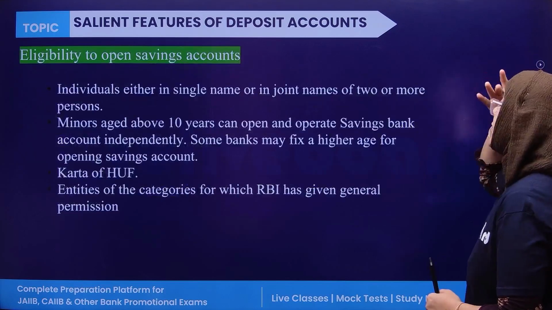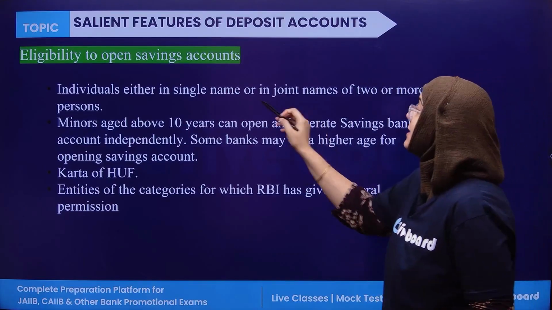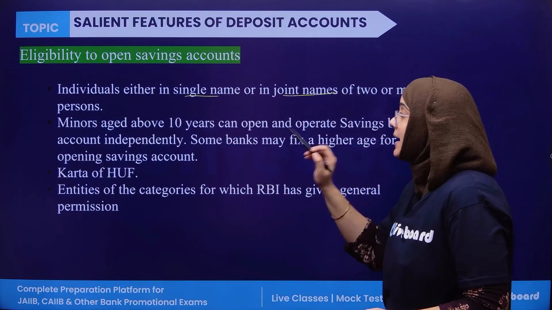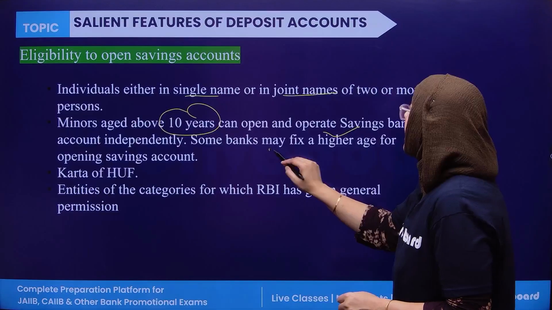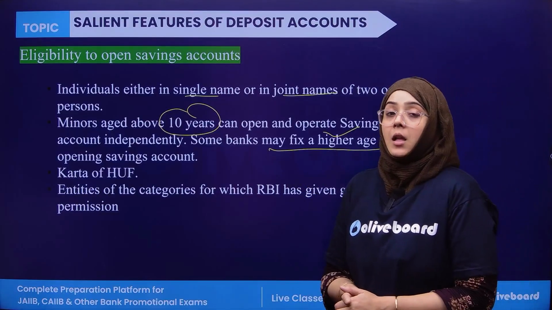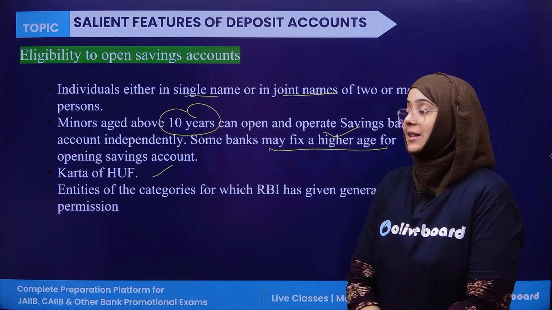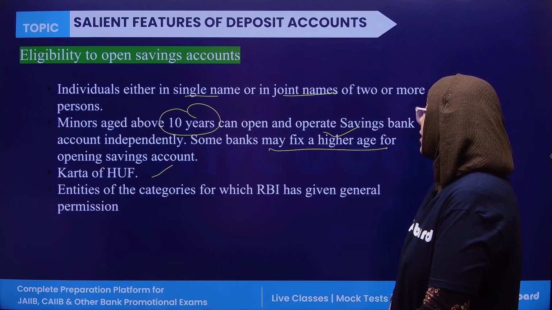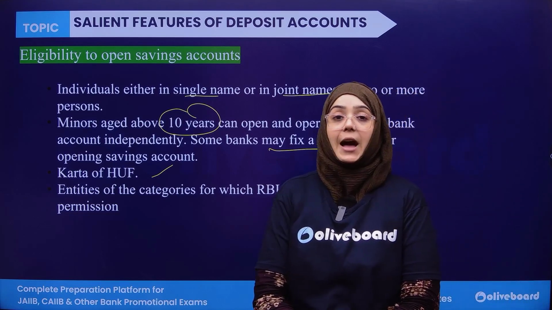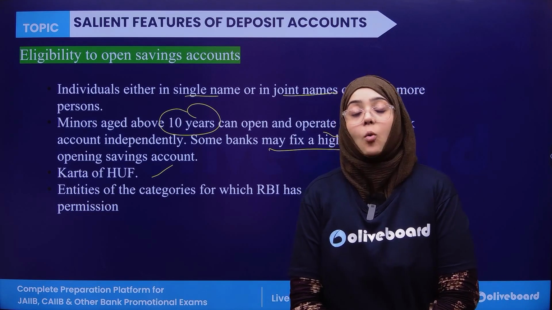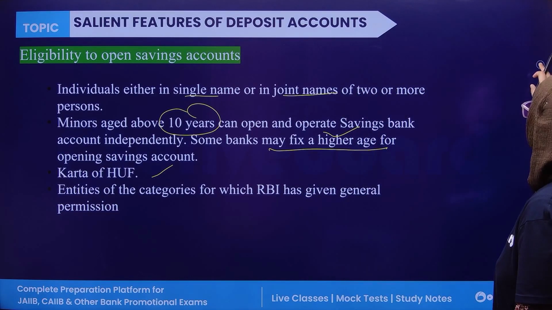Next, if we talk about eligibility to open a saving account, first of all, an individual can open it in a single name or joint name. A minor above 10 years of age can open and operate the saving account independently, whereas some banks are free to decide a higher age also. The Karta of a Hindu undivided family is also eligible for having a saving account. Entities of the category for which RBI has given general permission can also open the saving account. Okay, remember?